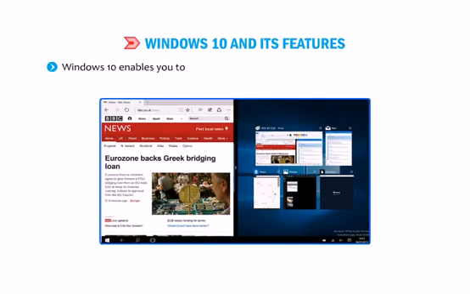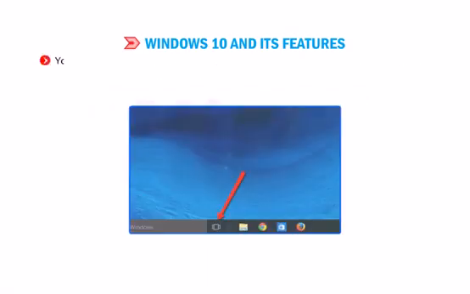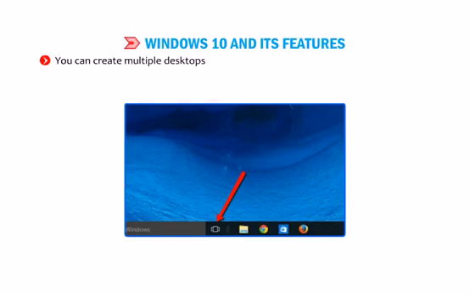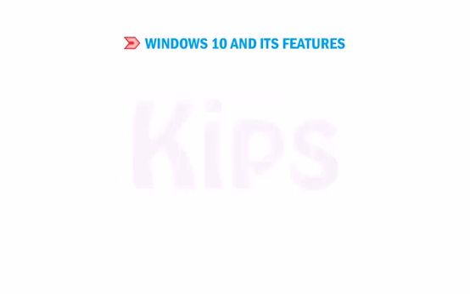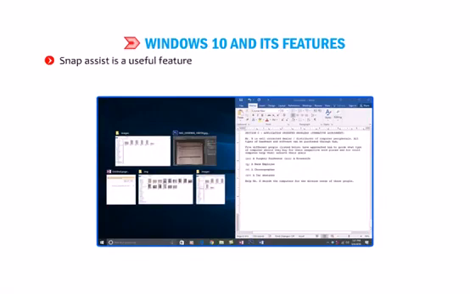Windows 10 enables you to manage your desktop and Windows in a better way. You can create multiple desktops for different set of applications by using the Task View button. Snap Assist is a useful feature that helps you to rearrange your windows to make best use of your screen space.